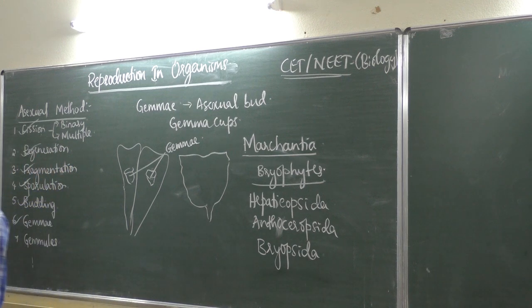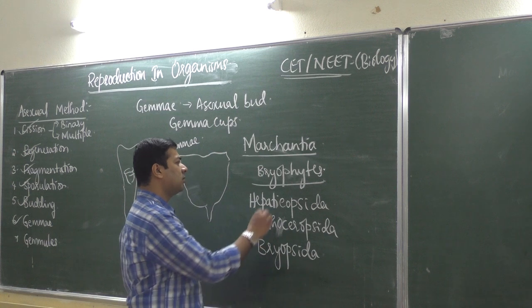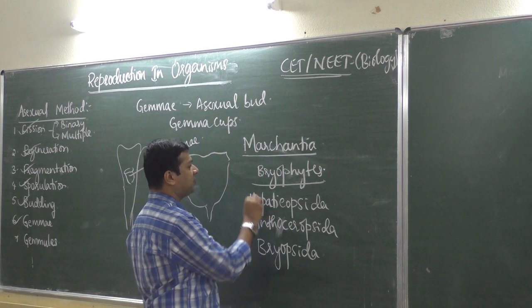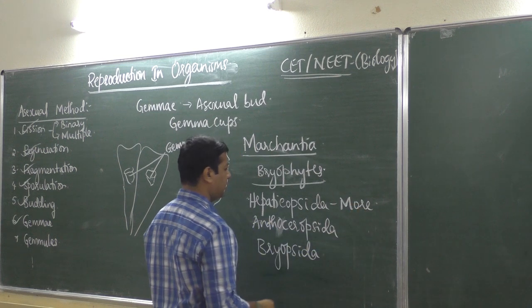There are three classes under bryophytes where gemmae are most common in Hepaticopsida. Then less in Anthoceropsida, then very least in Bryopsida. So more of these gemma cups you find in class Hepaticopsida.